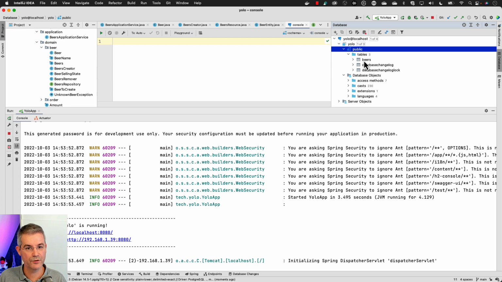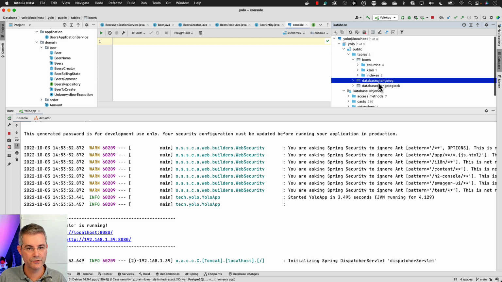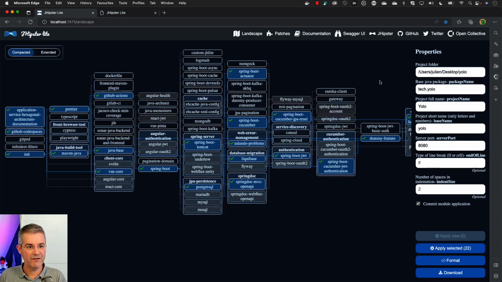Three tables, and I've got the beer, which is here. Those two other tables are used by Liquibase to lock your database before updating it. As you can see, we were able to do a full stack application, as we were able to do with JHipster, and what we are still able to do with JHipster, but we have much more modularity, and so probably more power if you are an advanced user.